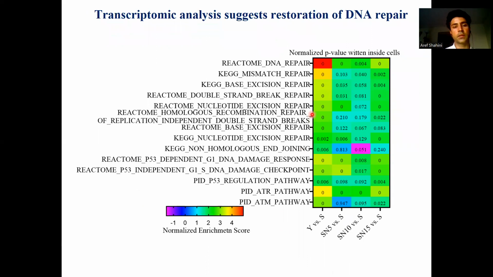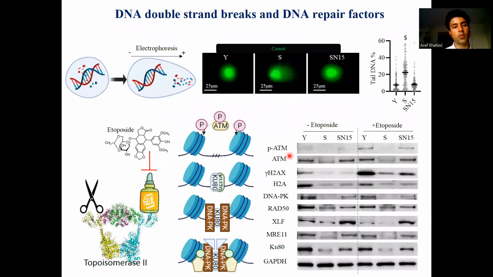The transcriptomic analysis showed restoration of DNA repair pathways, and we wanted to further investigate this using functional assays. So we performed the COMET assay, or single cell gel electrophoresis, in which we treated the cells with a very basic buffer, and then we performed electrophoresis in that basic buffer. So the DNA double-strand breaks are being pulled away from the genome, and that's being shown as a tail by staining with a DNA dye. We can measure tail DNA % as a metric for double-strand breaks. The level of it is increased in senescence and then decreased back down by NANOG expression.